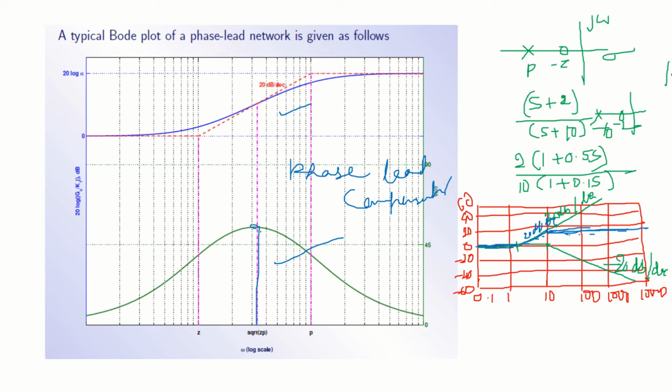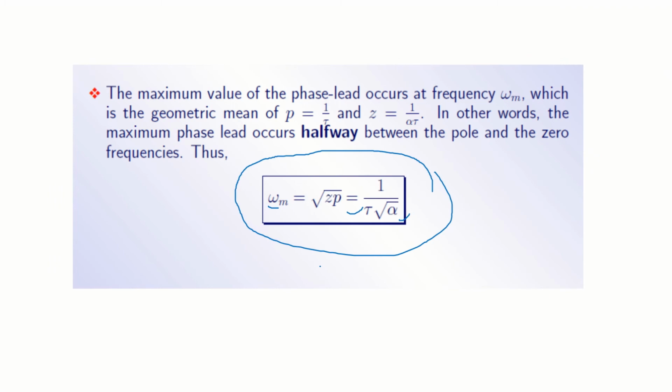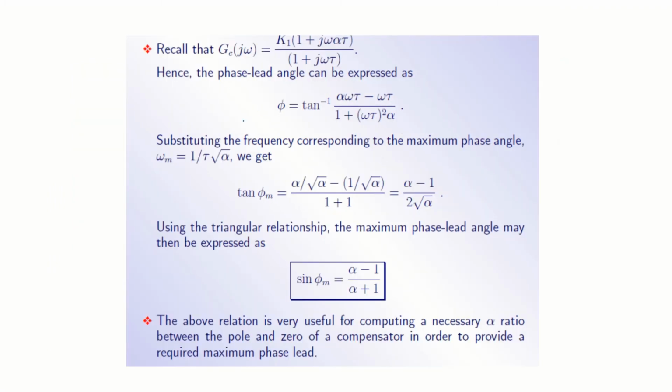Okay, right. Next. You know tan inverse of that, I can find phi. Phi is equal to tan inverse of omega alpha tau minus tan inverse of omega tau.